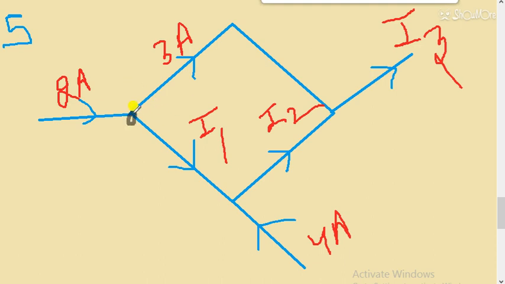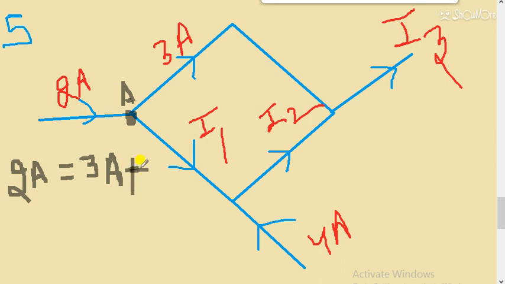You can pause the video, and at this point let's take test point number A. So current entering is 2 ampere equal to the current leaving, 3 ampere, plus I1.